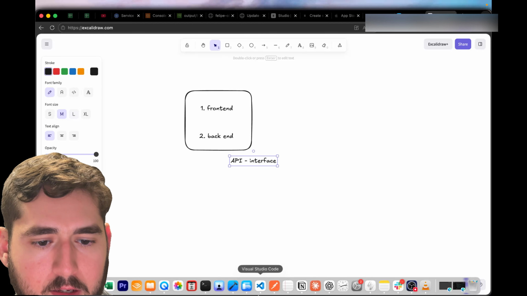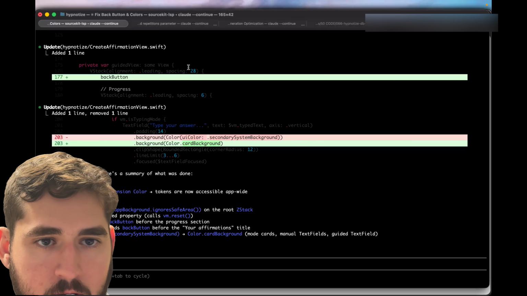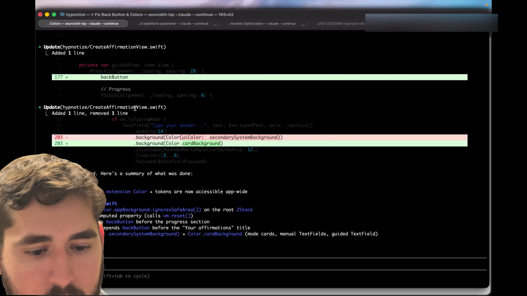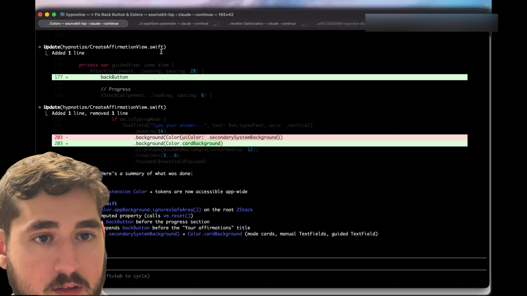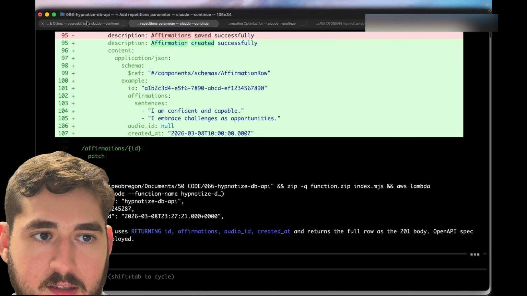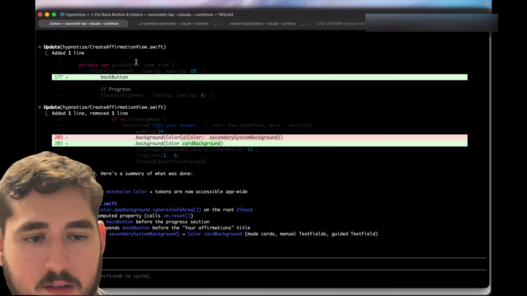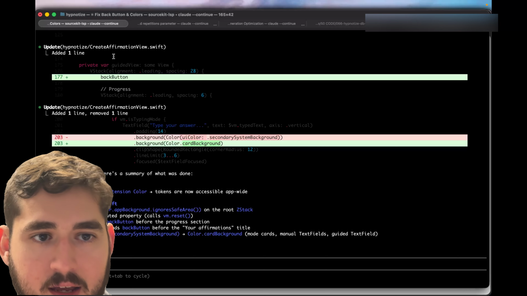Okay, now I kind of want to show you my setup for vibe coding. I use Terminal here, and for this app that I built, I have 3 different Claude Code sessions. And the way I did it is not what I just told you, which is that I actually created a separate Claude Code instance for the front end and the back end.